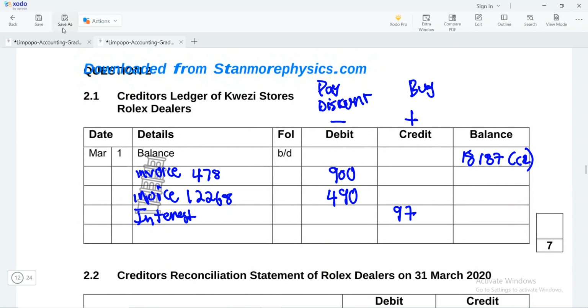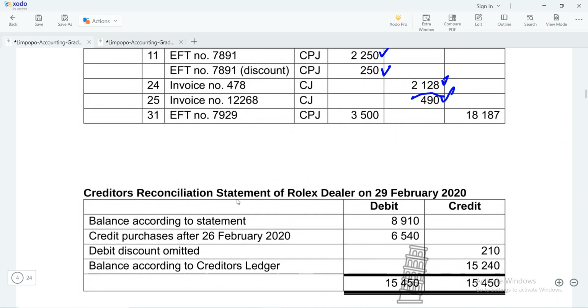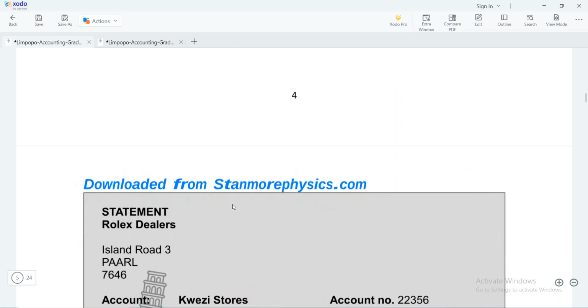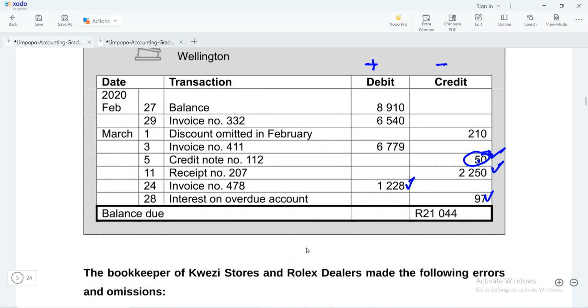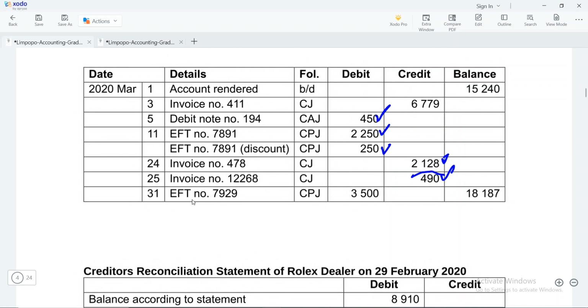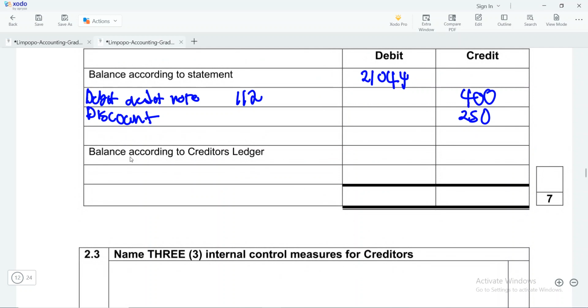Okay, and then next we also want to check if some things were considered. If you look at this, I think the adjustments are almost completed. They are not saying anything. Here they're saying the account was sent to Creditors Stores on 29 March 2020. So if you look at this, we have a payment that took place somewhere here on the 31st. So obviously the statement will not have that. So we need to tell the supplier about this payment. Okay, so we'd have EFT number 7929 in the reconciliation. We need to tell the supplier about that, and then we say